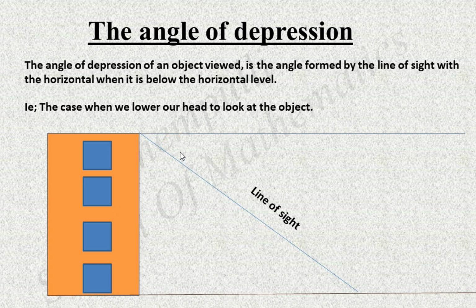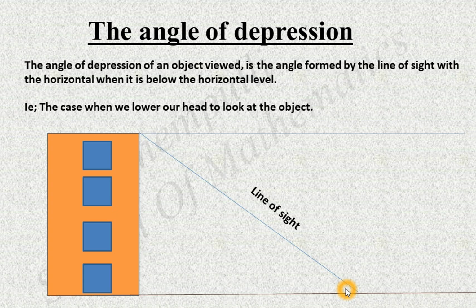The next one, this angle. We know this is a horizontal. The horizontal means this line is parallel to which line? The ground level. That is, these two lines are parallel. If two lines are parallel, their alternate interior angles are equal. In this case, which angles are alternate interior? This angle and this angle. These two angles are equal because these two lines are parallel.